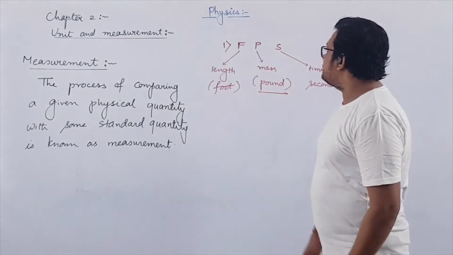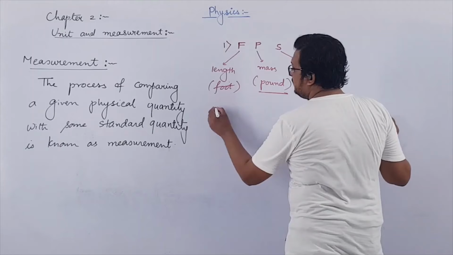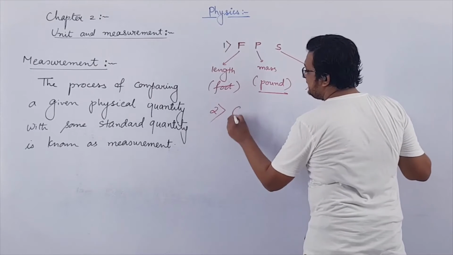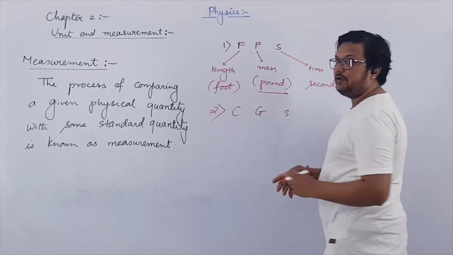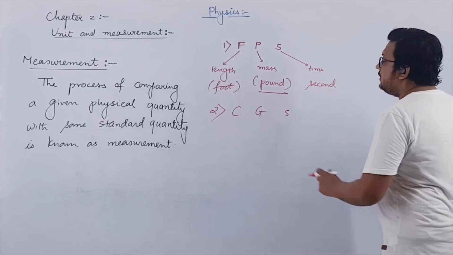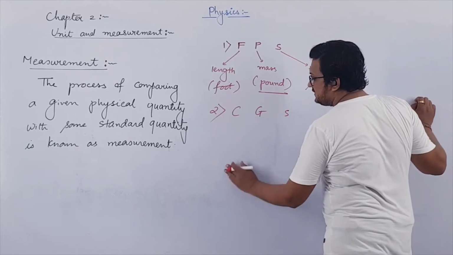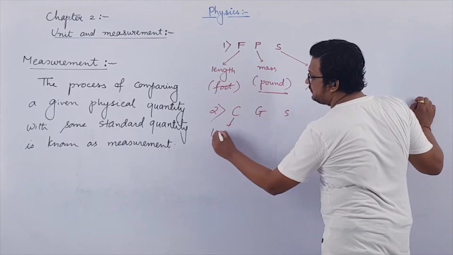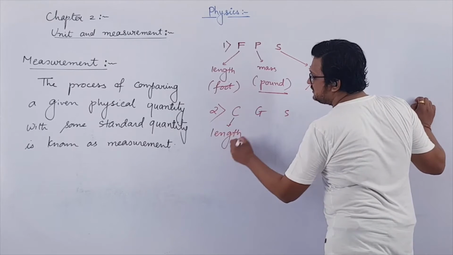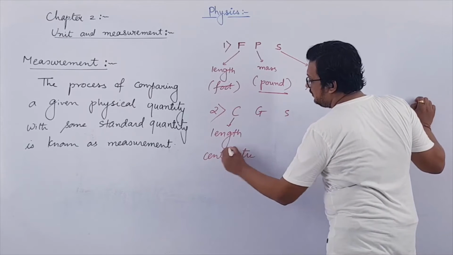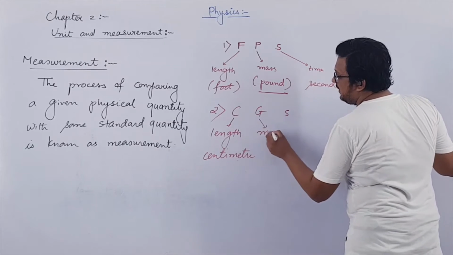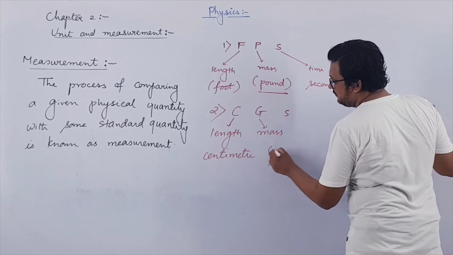The second unit system was introduced by the metric brothers, and it was CGS. Along with it another unit system was also introduced, but we will discuss that later. In CGS, C is for measurement of length, which is centimeter. G is for measurement of mass, which is gram.